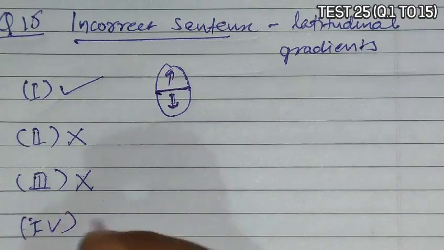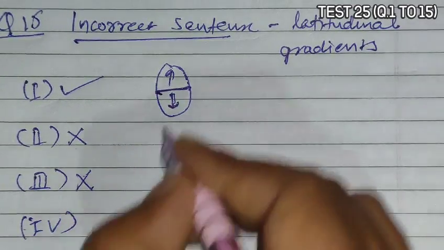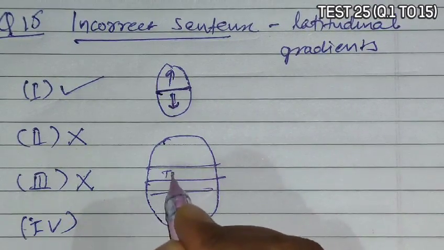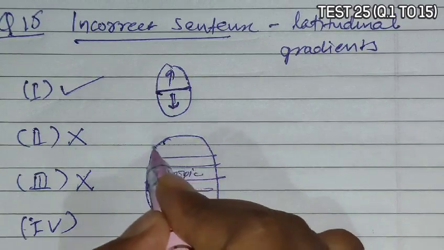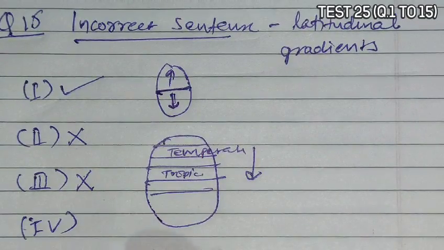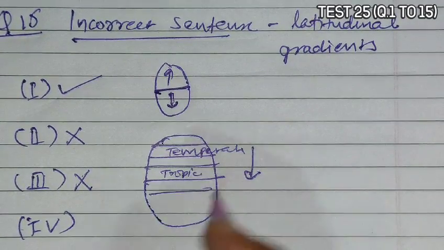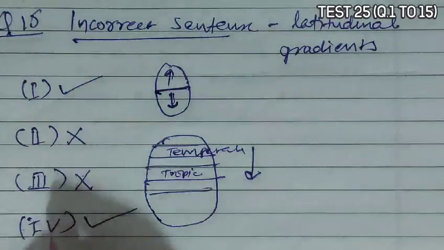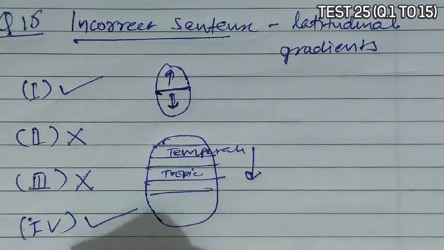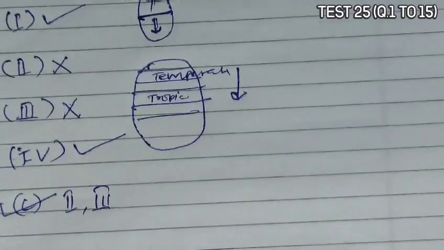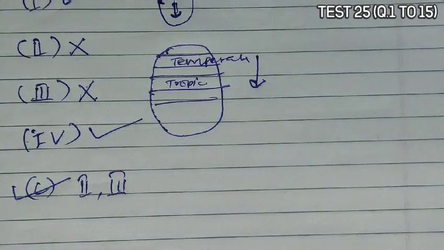And option 4, biodiversity increases as we move from temperate to tropical zone. Yes, this is the tropical region, this is subtropical, and this is temperate region. So if we go from temperate to the equator, then the biodiversity increases. So this is correct. So first and fourth are correct, and second and third are incorrect, and the question is about the incorrect statements. So second and third are incorrect. So option C is the correct answer.